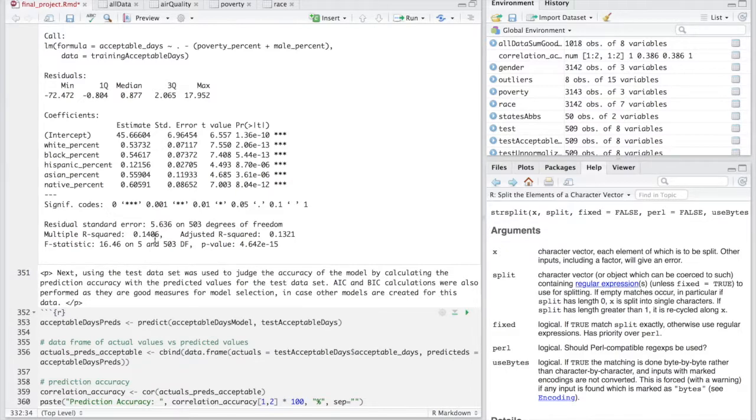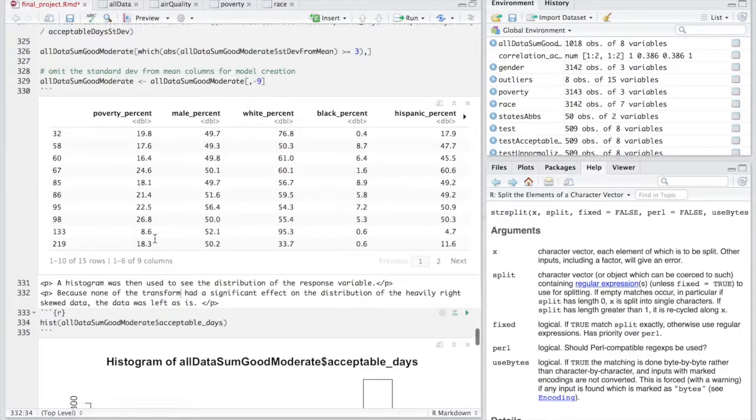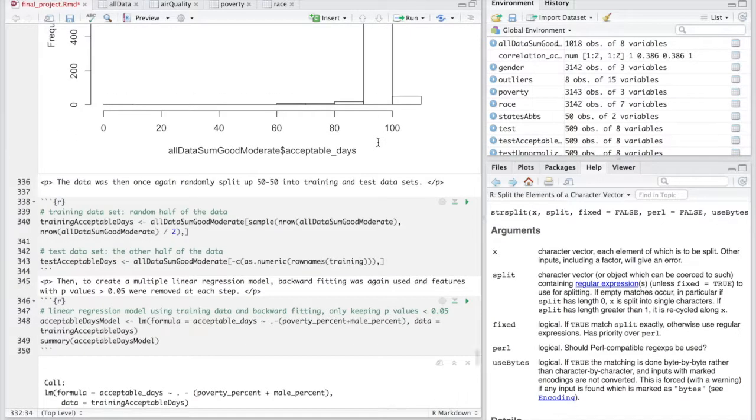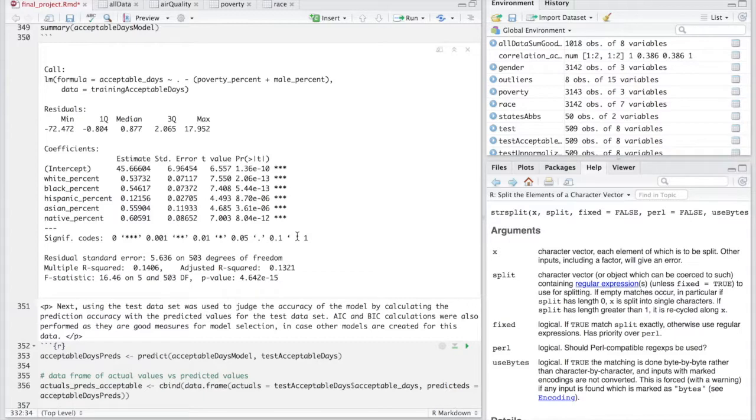And then the calculated MAD for this model is 0.074, which is actually pretty good because it's pretty close to zero, and it's much closer to zero than the previous model, meaning that there's not really a lot of deviation in the model and that there's a lot less deviation in this model than the previous model. And that makes sense because most of the data is around 90 to 100%. This model again is also statistically significant because all of the p-values for all the features are below 0.05, and the overall p-value for the model is also below 0.05.